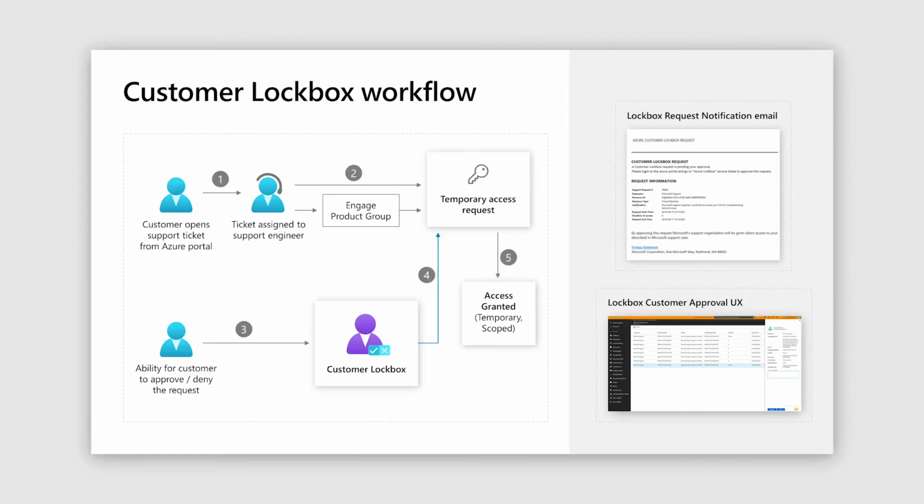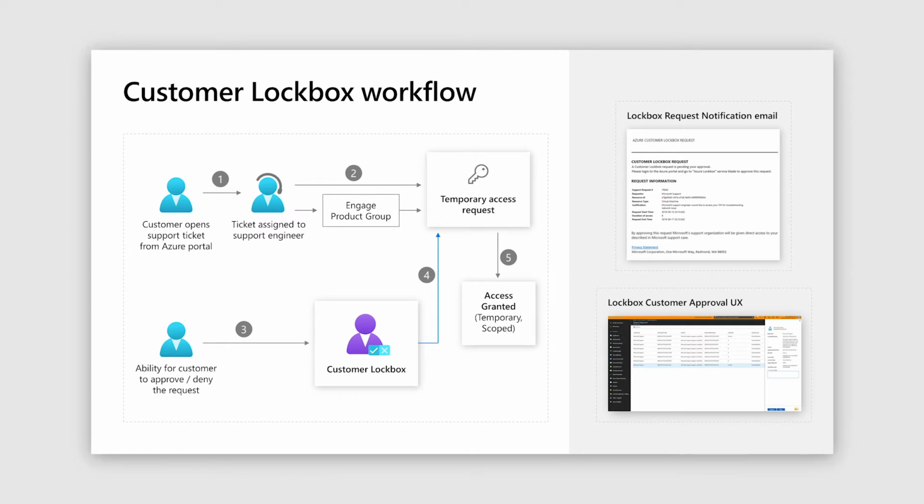The customer will be able to review that lockbox request and take a look at the resource we are requesting access to. If it was generated as part of a customer-created case, then we will also provide the details of the customer case that was created, so that the approver can verify why this request is getting generated, and the customer can either choose to approve or reject the request. If the access request is rejected, then the access is not granted to the Microsoft engineer. If the access request is approved, then the access is granted for the next 8 hours.